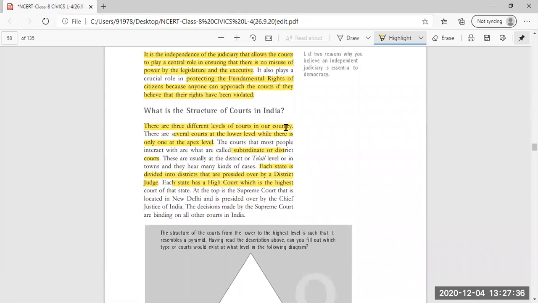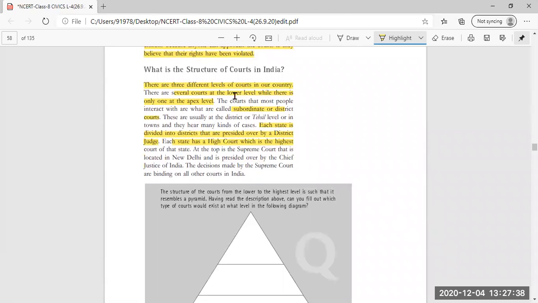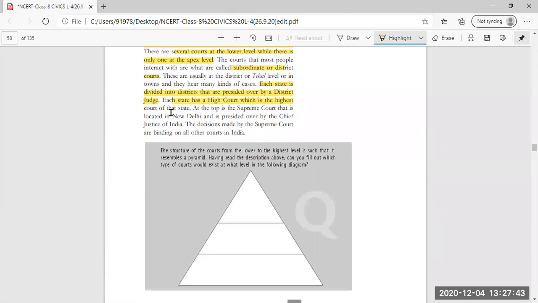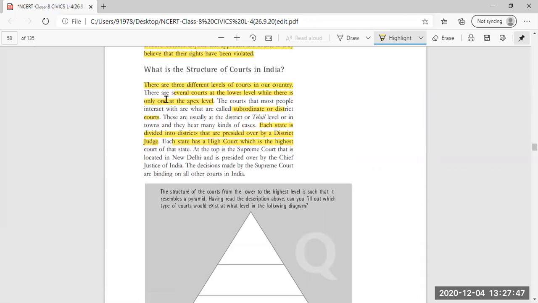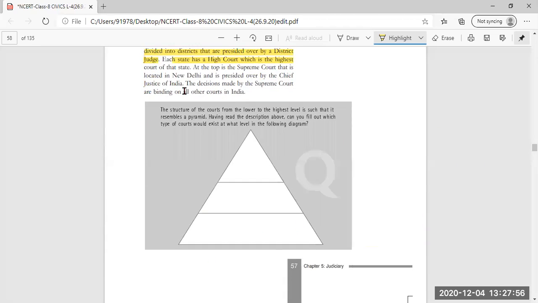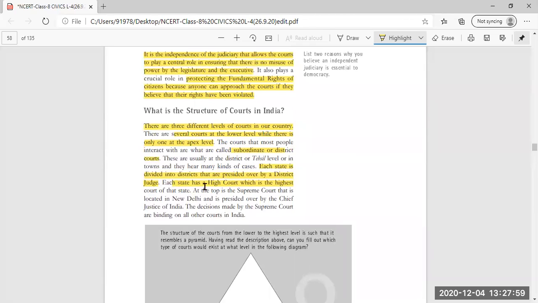Now, what is the structure of the courts? Coming to the structure of the courts, there are three different levels. We can say that there are three main levels of courts, and there are several courts at the lower level, while there is only one at the apex level. At the lower level of this structure, there are many courts, called subordinate or district courts. These are usually at the district or tehsil level.